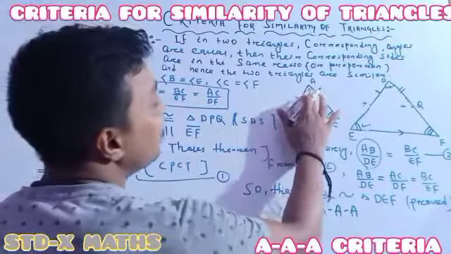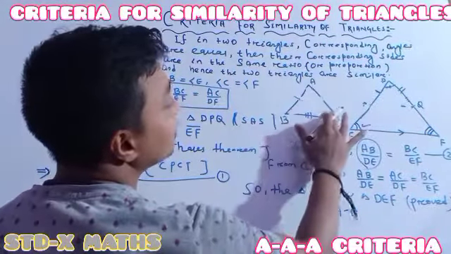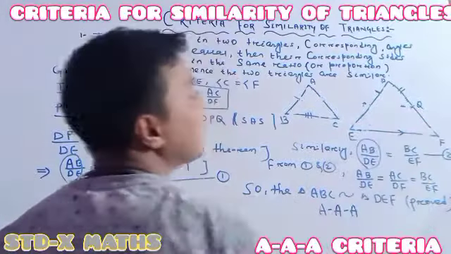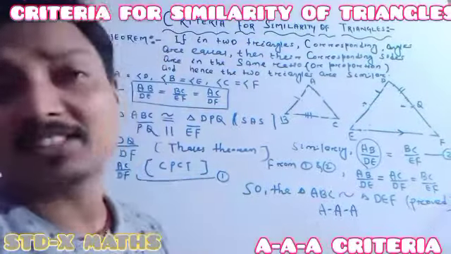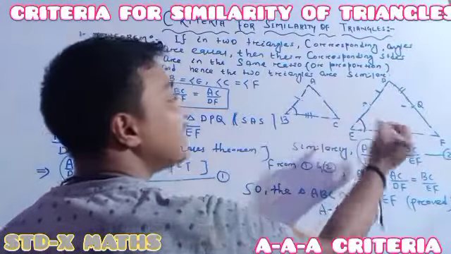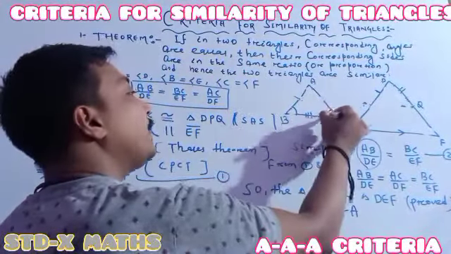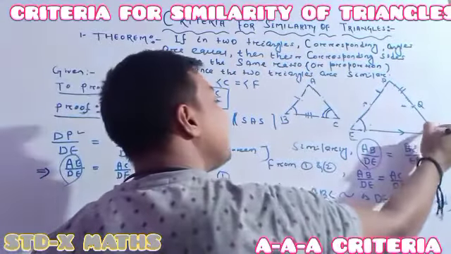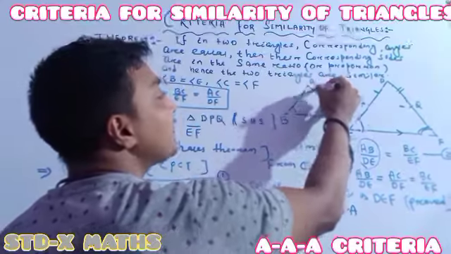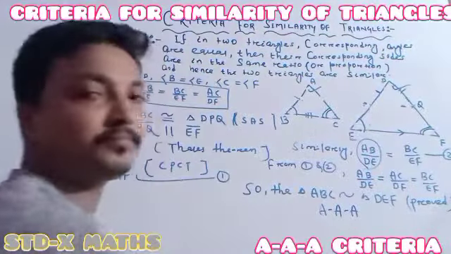See, just see one thing. Without checking all three angles of the two triangles, if you get that this angle is the same as this angle, and this angle is the same as this angle, it means indirectly this angle is the same as this angle.